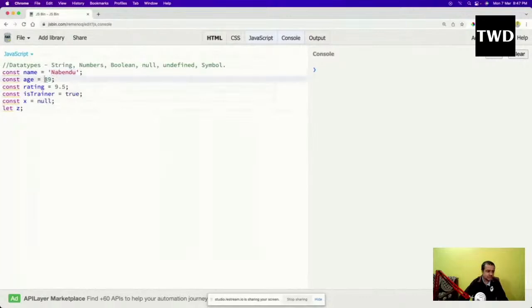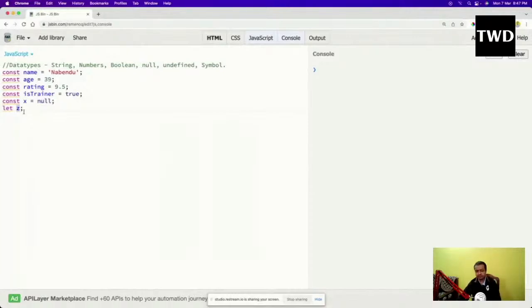And for numbers, 39 and 9.5 are both numbers. JavaScript doesn't have integer and float like other programming languages. Even C has int and float, but here everything is considered a number only. Then there is a boolean, which is true and false, and there is null, and there is undefined. Null I am directly assigning to a variable, and undefined, if I console log it, will actually be undefined.